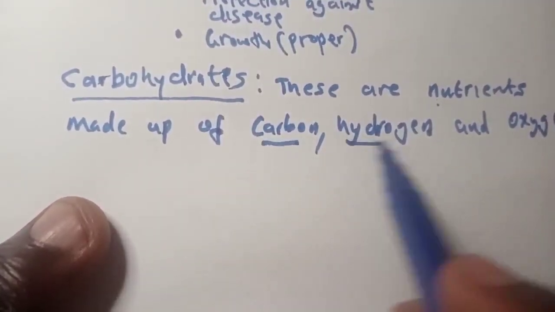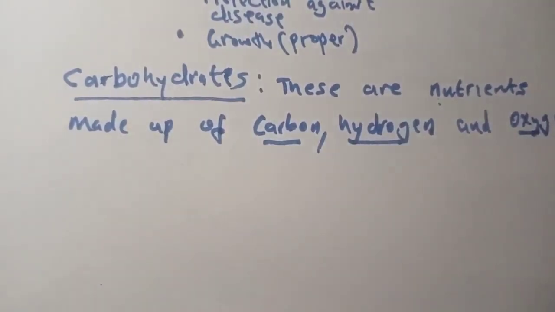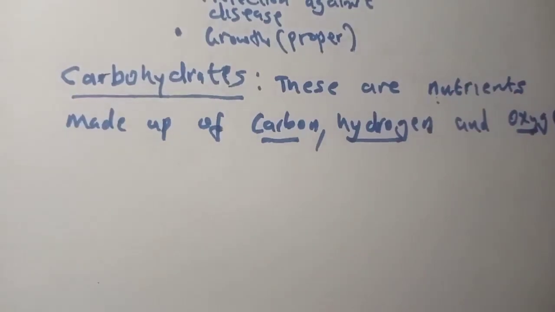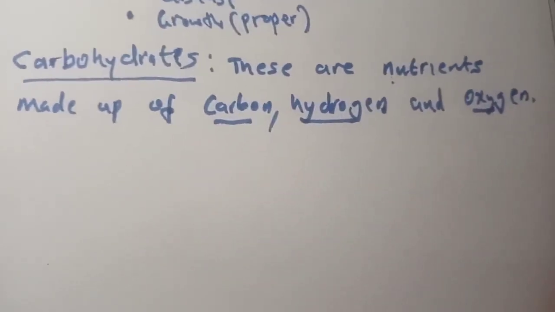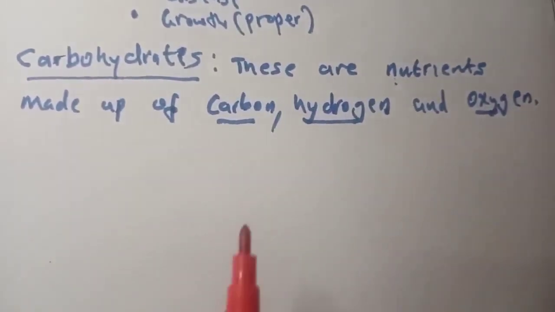So they're made up of these three elements, okay? If you are asked what the elements found in carbohydrates are: carbon, hydrogen, and oxygen.